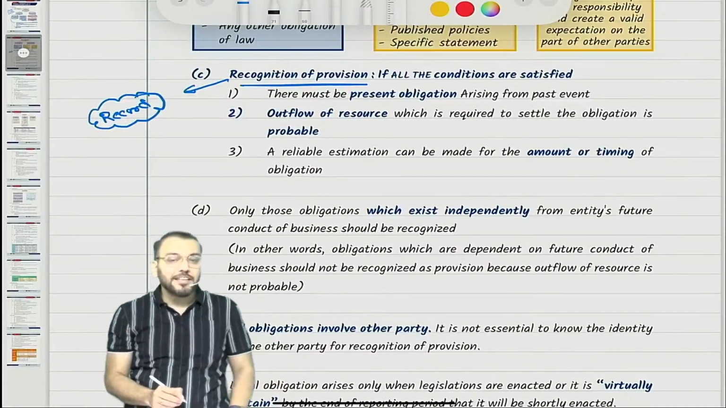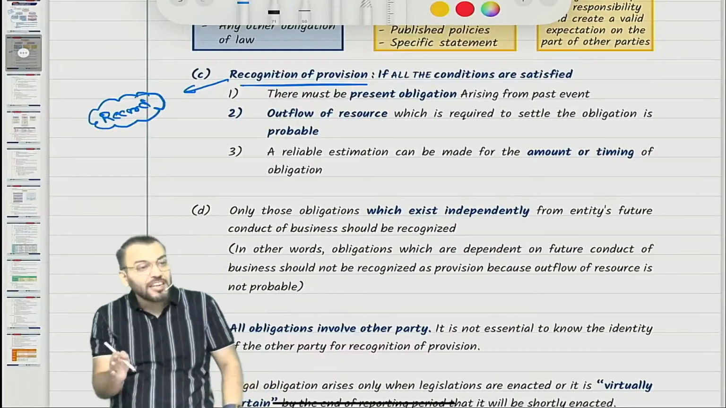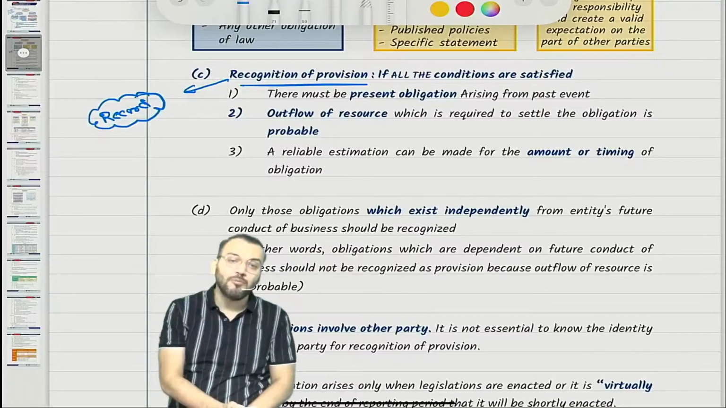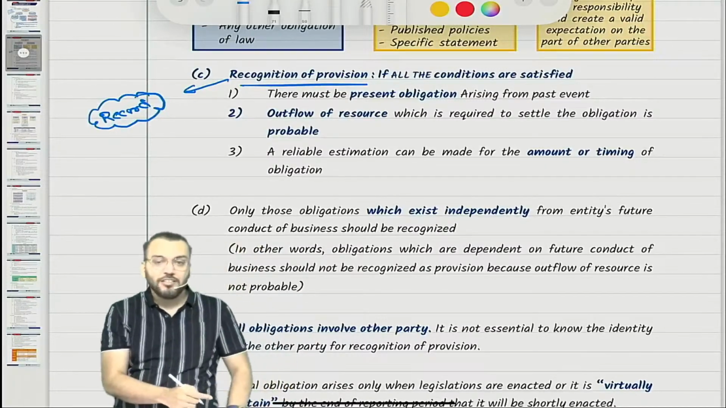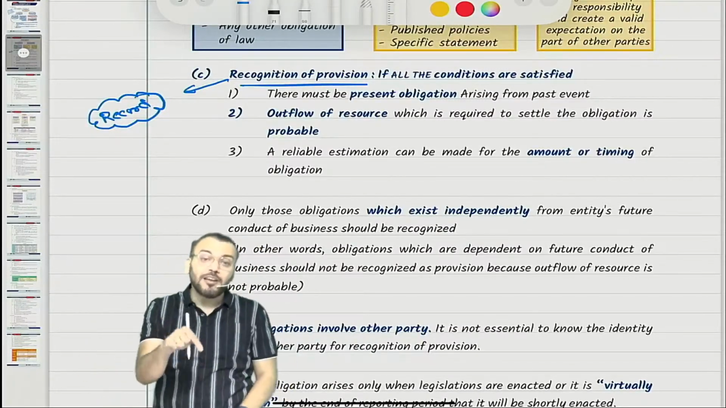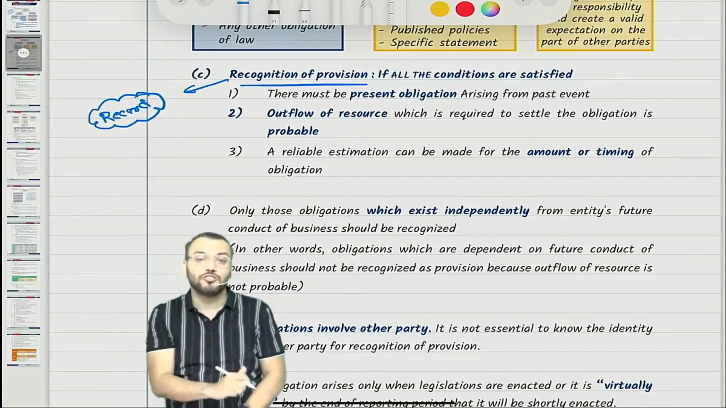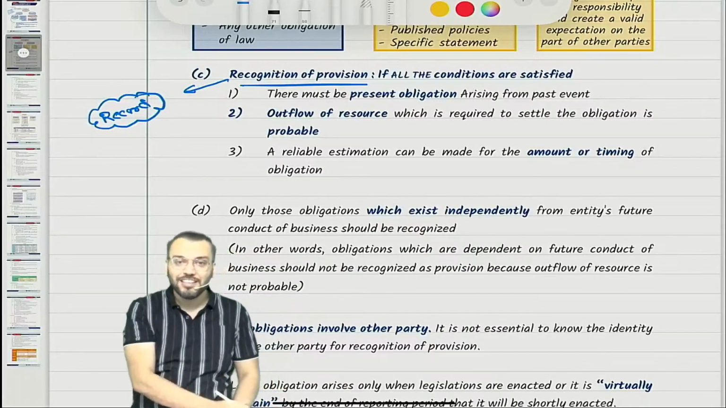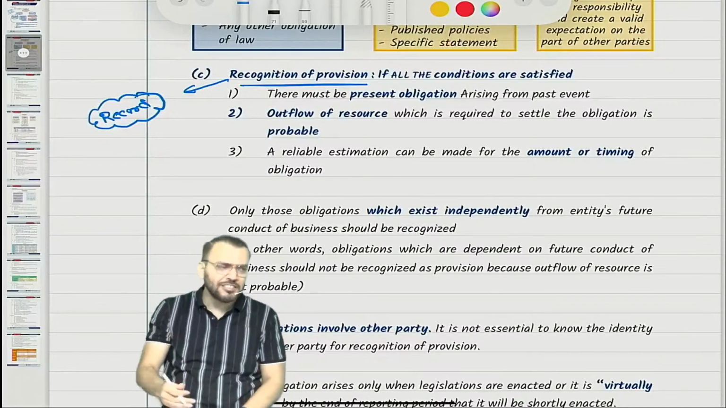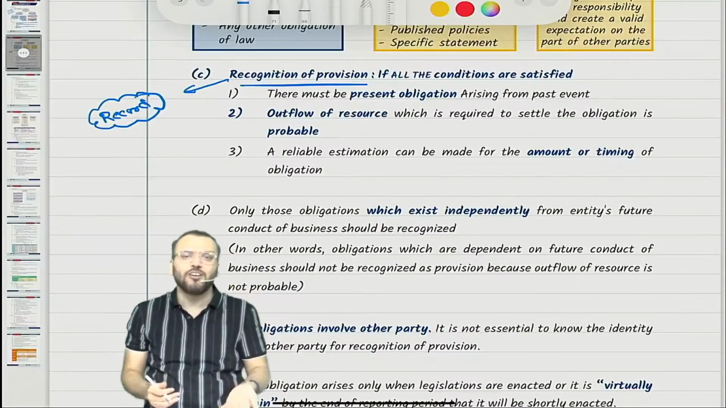So what Ind AS 37 says is that if three conditions are satisfied, and all three conditions are satisfied, then we recognize a provision in our books of account and pass the journal entry. So what are those three conditions? The three conditions have been taken from the meaning only.